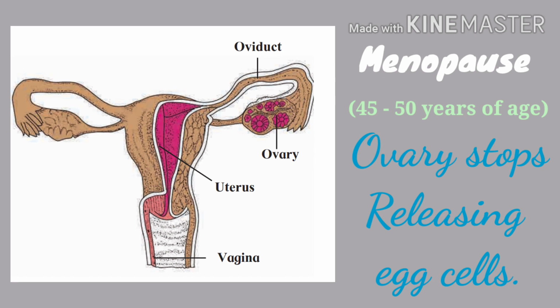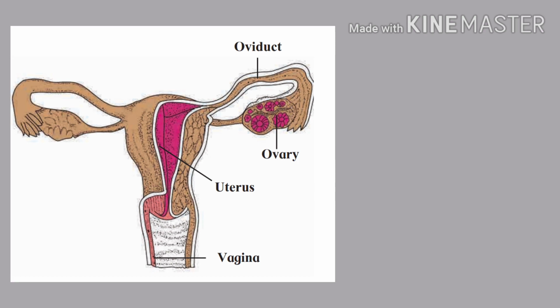But in normal cases, sperm in the number of a few millions start their journey by the route of vagina, uterus, oviduct, and out of those million sperm, only one can fertilize the egg cell or ovum, and hence a zygote is formed.